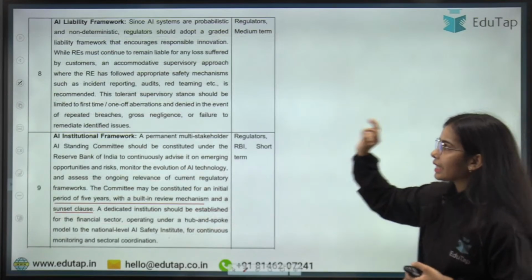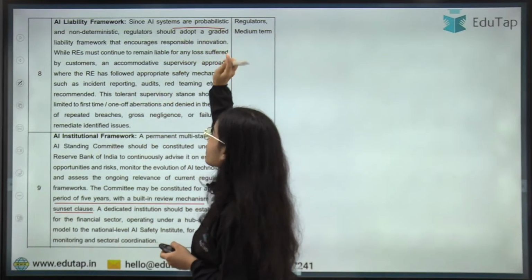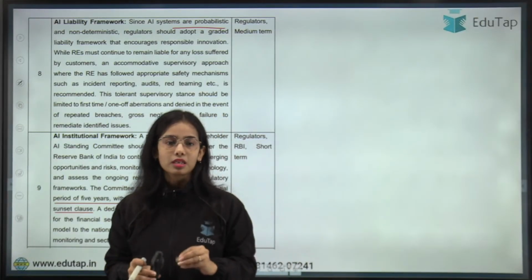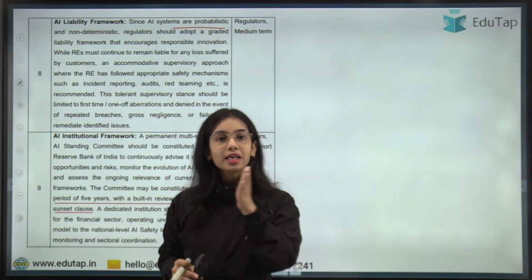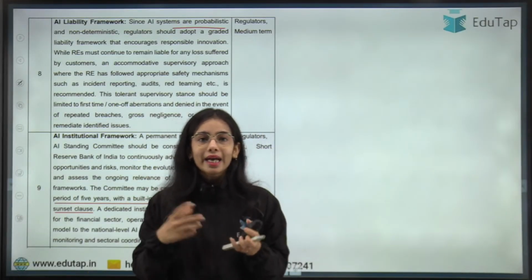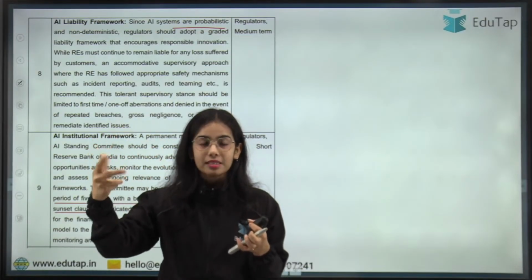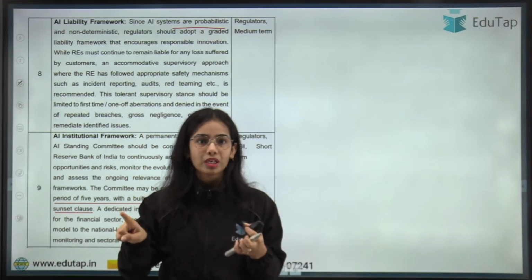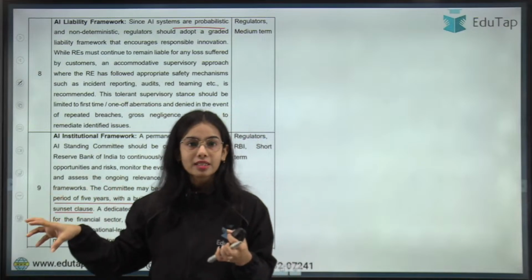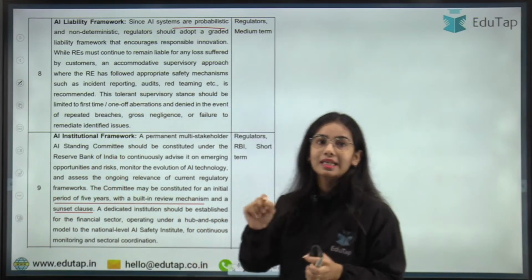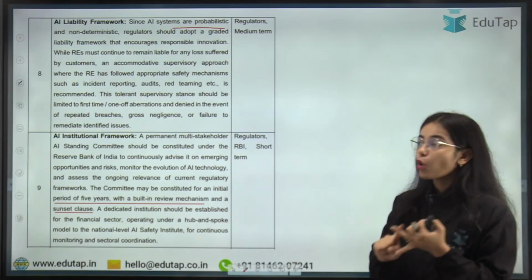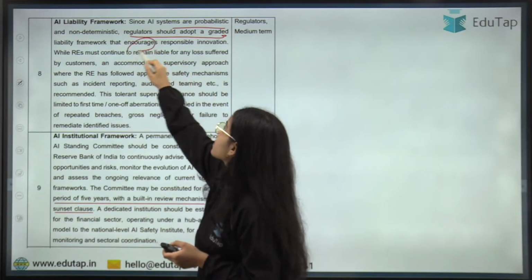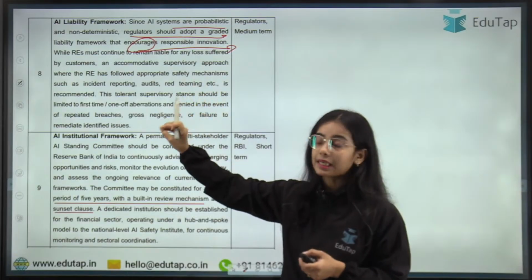Okay, next is AI liability framework. The next policy pillar is the AI liability framework. If you are giving a prompt, do you know that the AI will always give you the same answer? Even with the same prompt, the AI might give you separate answers. So AI is probabilistic. It is giving you probable answers. It is not deterministic. At different points of time, the AI can give you different answers. So it has to be recognized by the regulators that AI systems are probabilistic, not deterministic. Regulators should adopt a graded liability framework that encourages responsible innovation, while regulated entities must continue to remain liable for any loss.